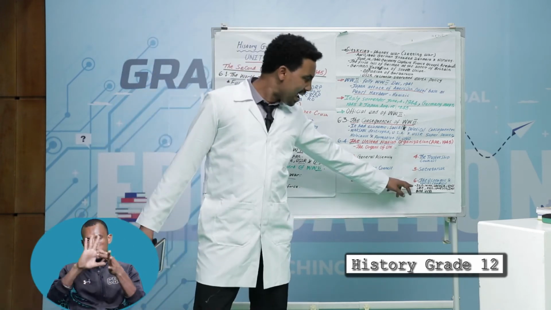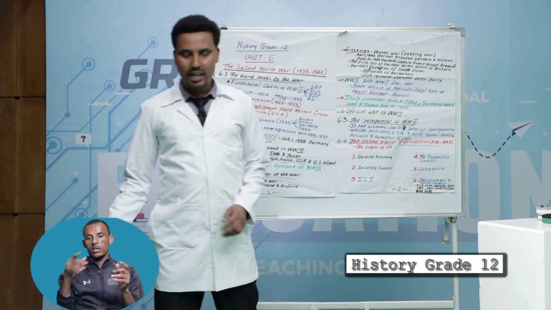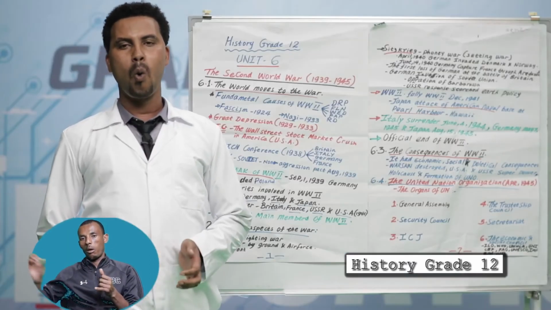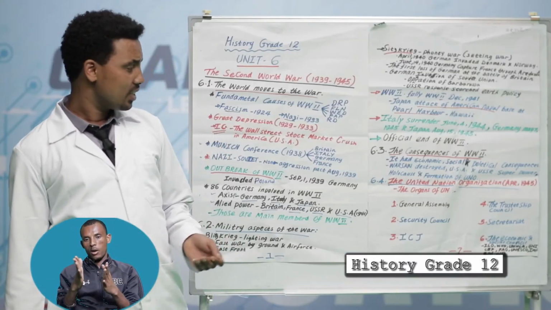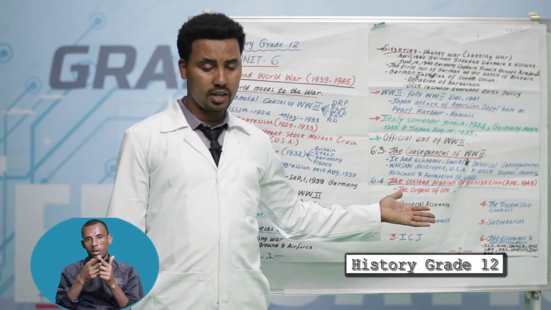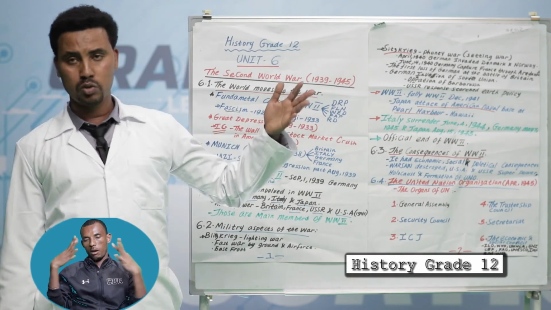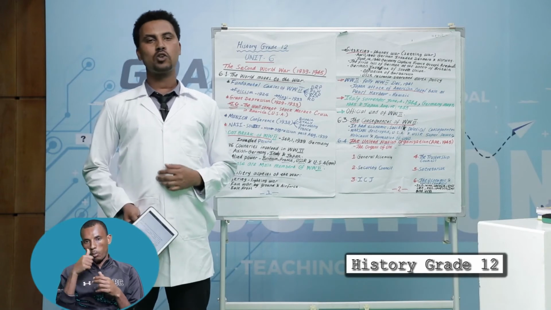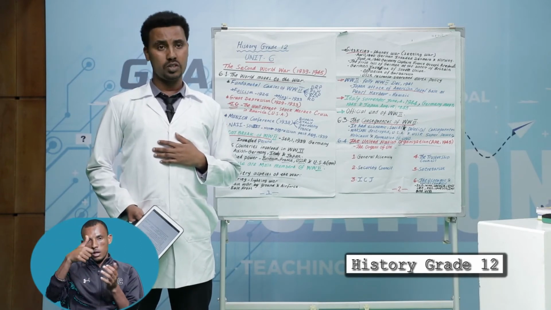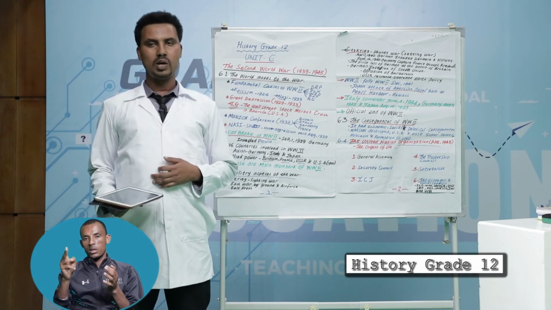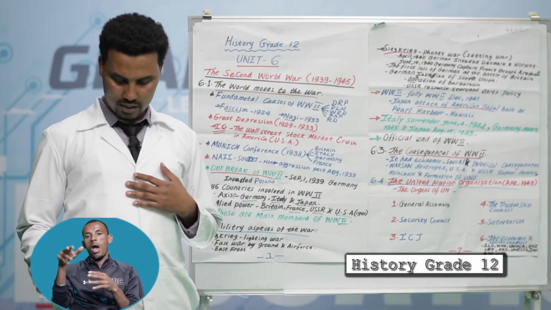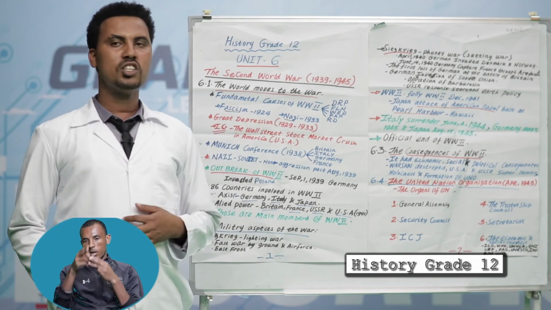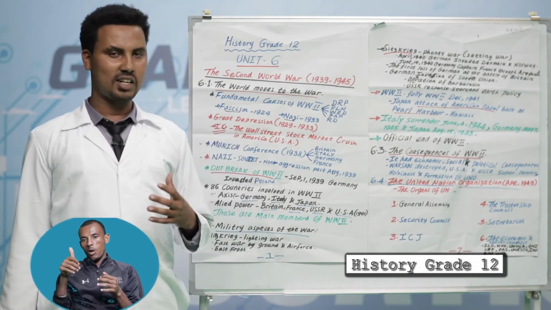The first one, ILO, International Labour Organization. Second one, WHO, World Health Organization. Nowadays, the leader of the World Health Organization is the Ethiopian Dr. Tedros Adhanom. The other institution, UNHCR, United Nations High Commissioner for Refugees. The other institution, UNICEF, United Nations International Children's Emergency Fund. The other one, FAO, Food and Agriculture Organization. The other one, UNESCO, United Nations Educational, Scientific and Cultural Organization.